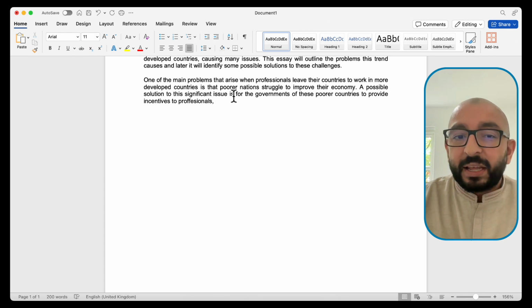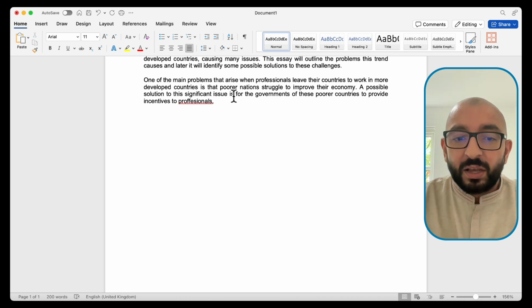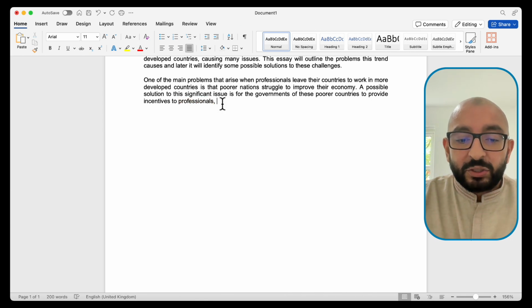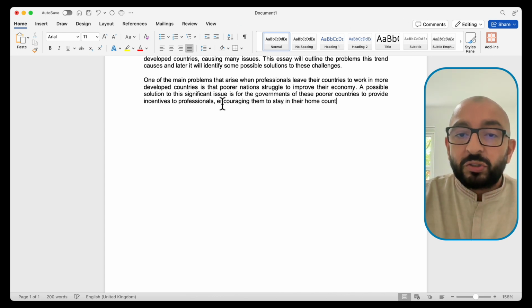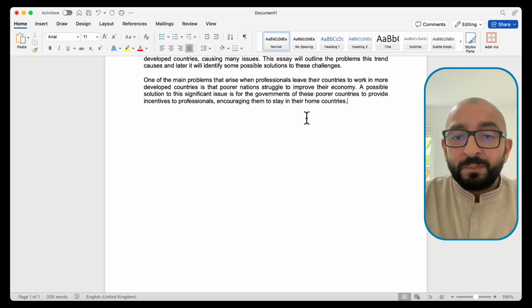So why should they provide these incentives or these rewards to professionals? Well, we want to do this so as to encourage them to stay in their home countries. Okay, now that's our second sentence done.